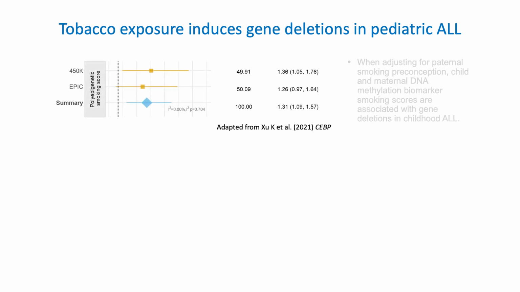When we measured tobacco exposure using a polyepigenetic smoking score, which is a composite score of several DNA methylation marks sensitive to tobacco, we found that numbers of gene deletions are significantly associated with greater tobacco exposure, shown in the top part of this figure.